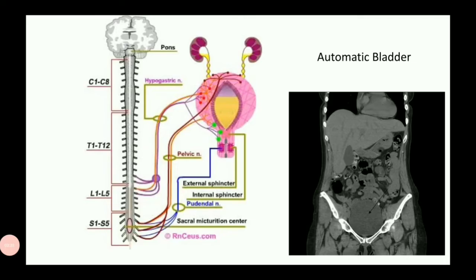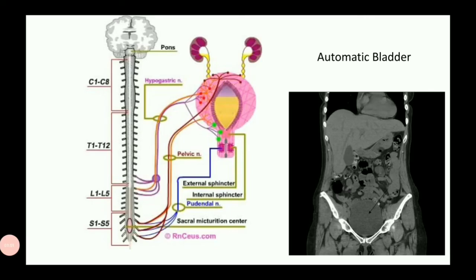In this case, the person loses the connection between the peripheral nervous system and the central nervous system, and at that time the sensory impulse will not be able to transmit into our central nervous system, and the motor impulse will also not be able to transmit into the peripheral micturition center, that is our urinary bladder.